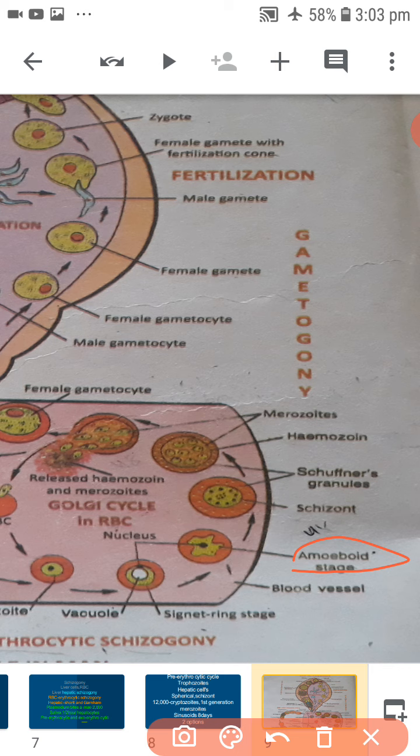During this stage, small red colored dots appear in the cytoplasm of the RBC, known as Schüffner's dots. These are believed to be antigens released by the parasite. Now the plasmodium loses the pseudopodia, increases further in size, occupies the entire RBC and becomes a schizont.